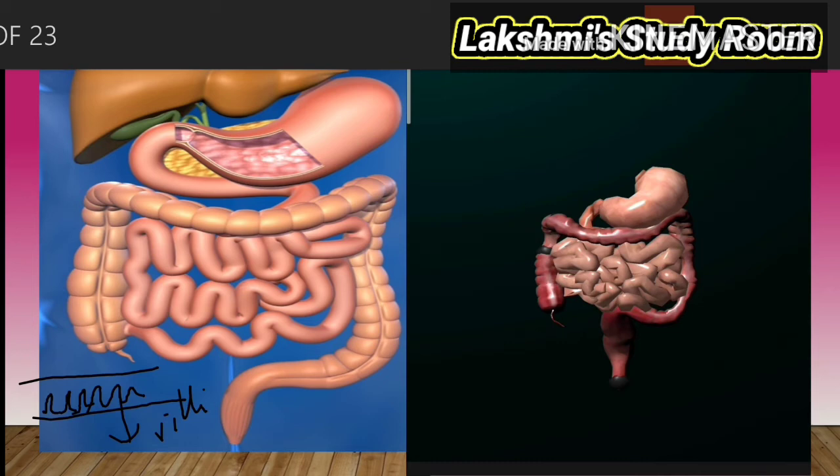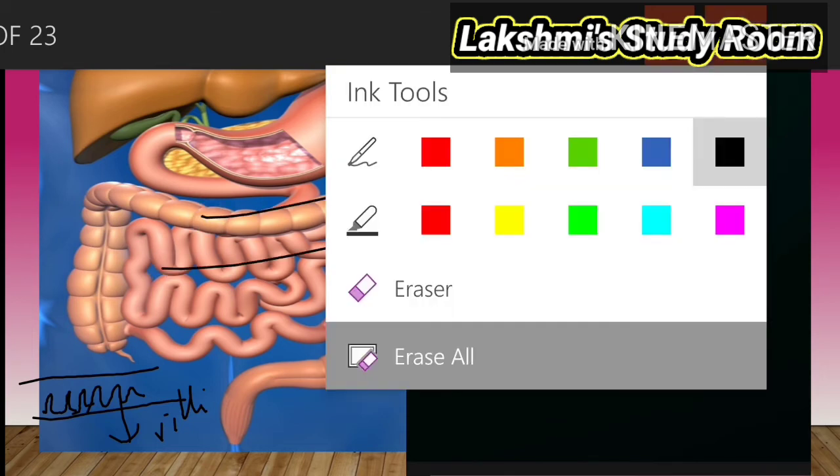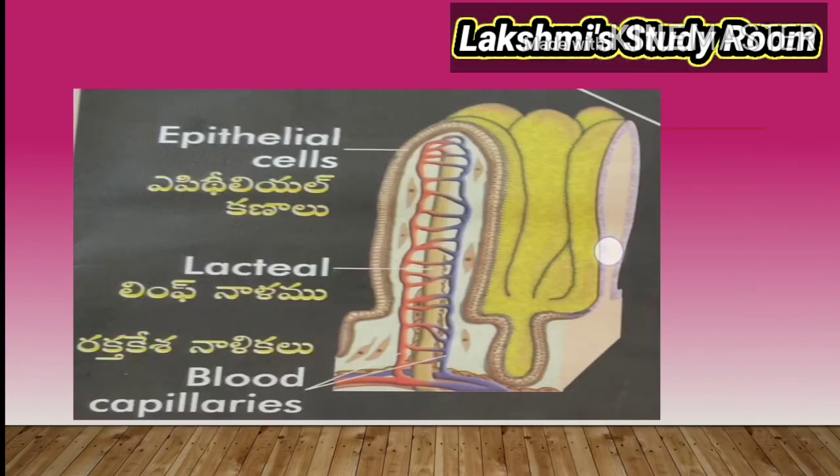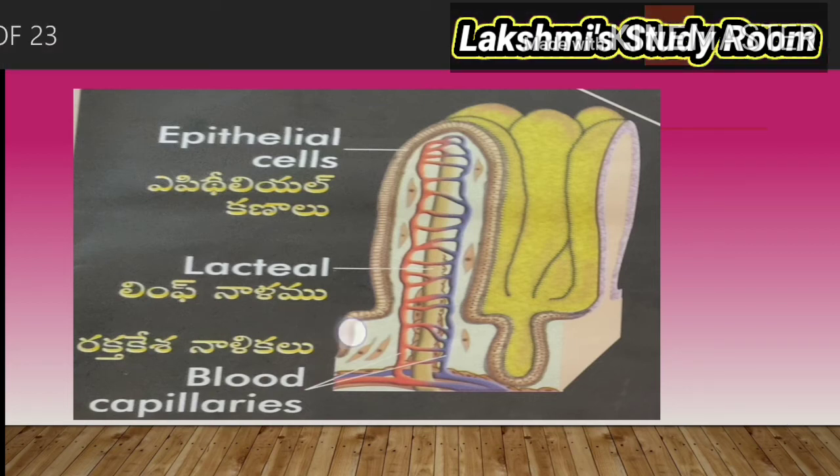Blood vessels and lymph vessels are present in the form of a network in the villi. If we see the structure of the villi, this is the structure of the villi. Villi are finger-like projections.